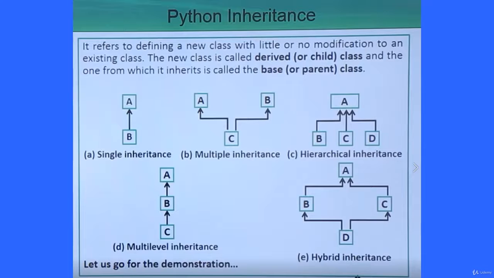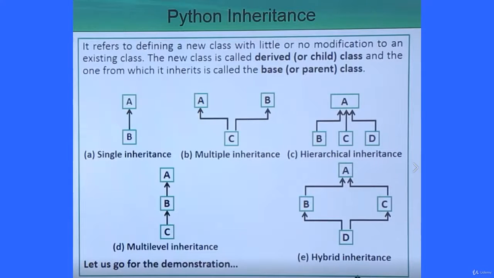In this way you can also have another combination of multiple and hierarchical inheritance. From multiple base classes one derived class, and from one base class multiple derived classes. That can also happen, and it is known as multiple hierarchical inheritance. So here we have discussed the different types of inheritance. Let us go for one practical demonstration for better understanding.